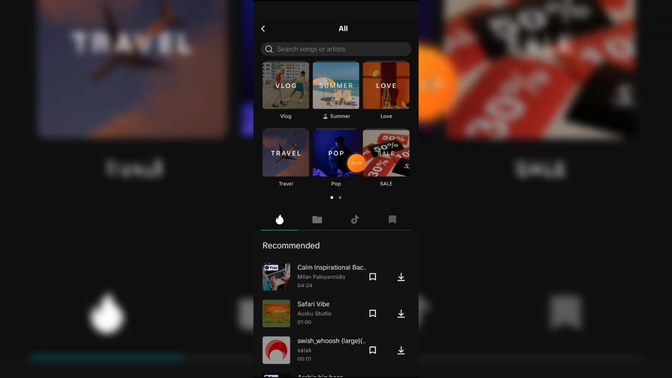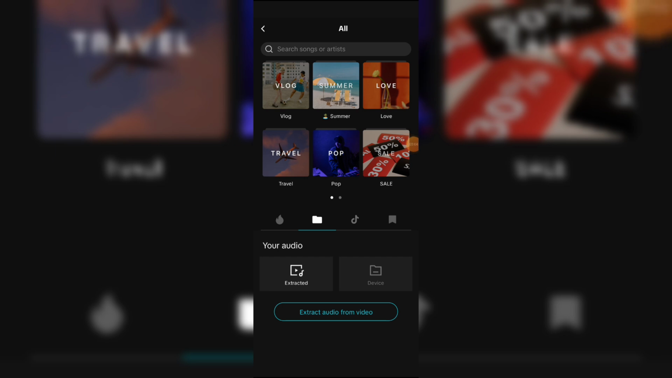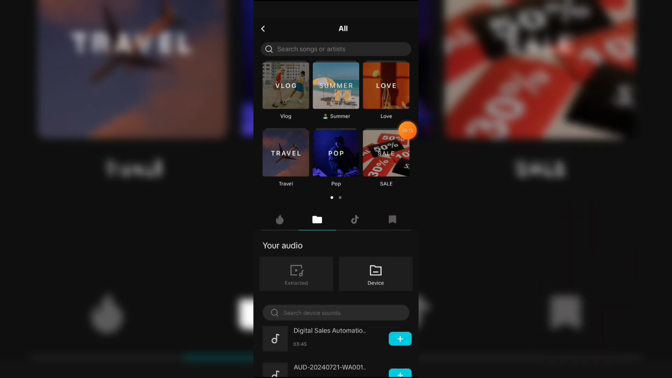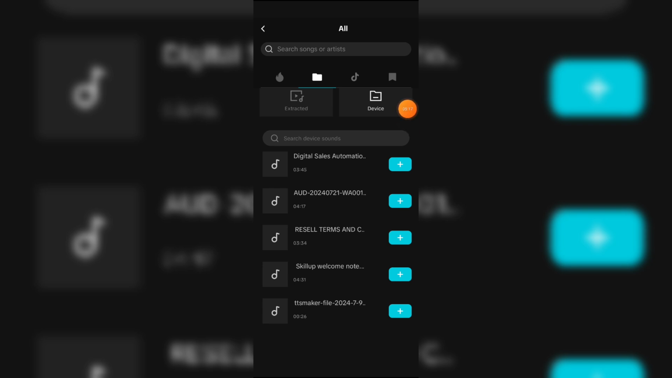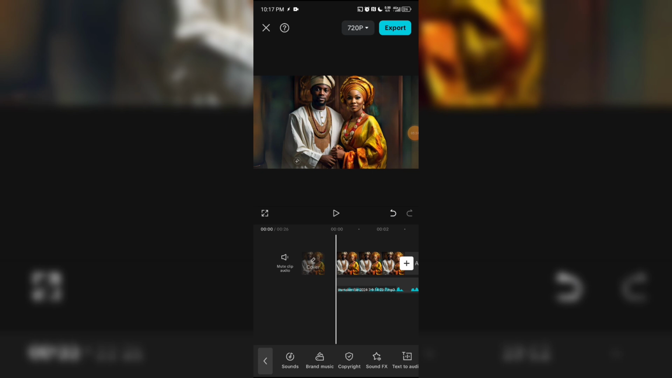You click on this button right here to go and select the sound you have downloaded from the audio generation software onto your phone gallery. So you click on device, and you locate and click on the audio. This is one of the audios I have generated, so I'm just going to click on this add button in front of it. Let me play this for you.